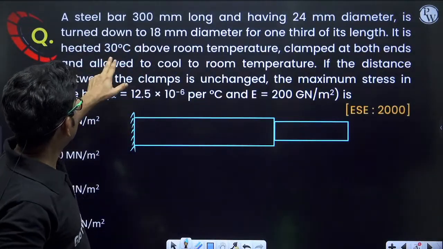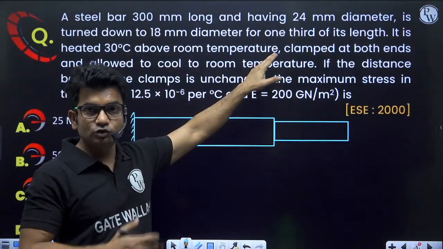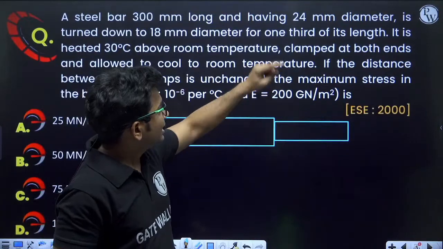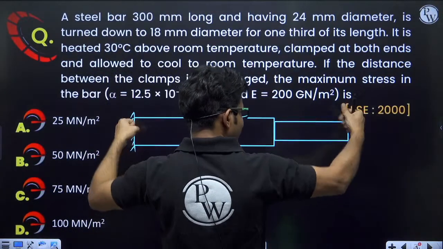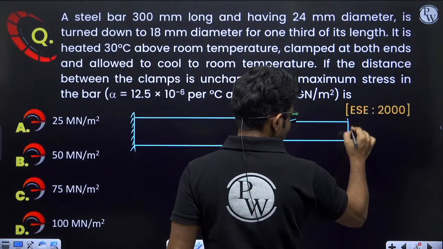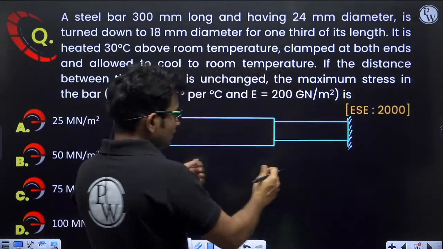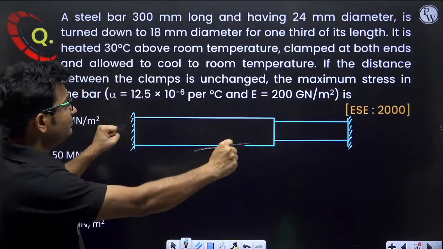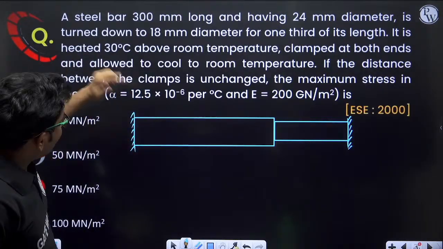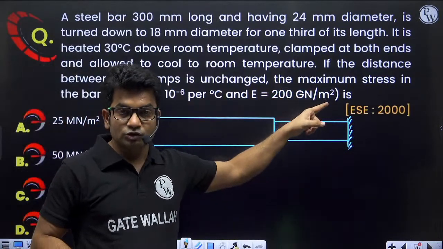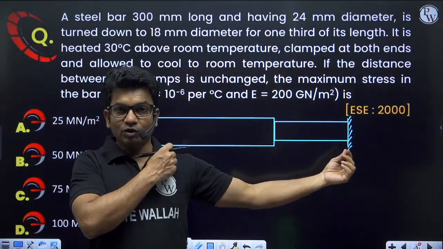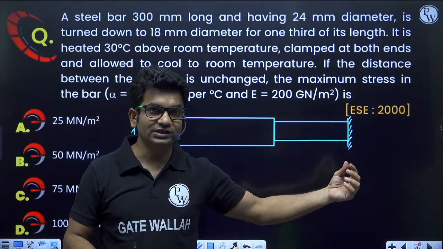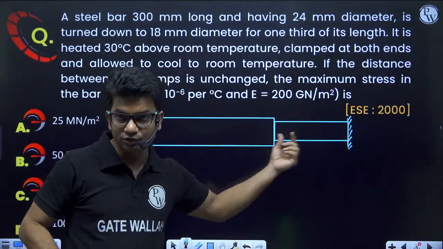It is heated 30 degrees above room temperature. So we have heated the entire bar 30 degrees above room temperature, and then clamped it at both ends. After heating we have clamped it at both ends, so the length is a little bit increased. Then we have clamped it and allowed it to cool to room temperature. Now after clamping we are reducing the temperature. When after clamping we are reducing the temperature, what is happening? Which type of stresses will be introduced? Tell me.